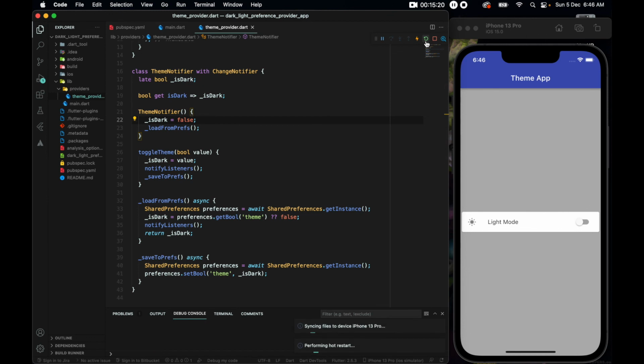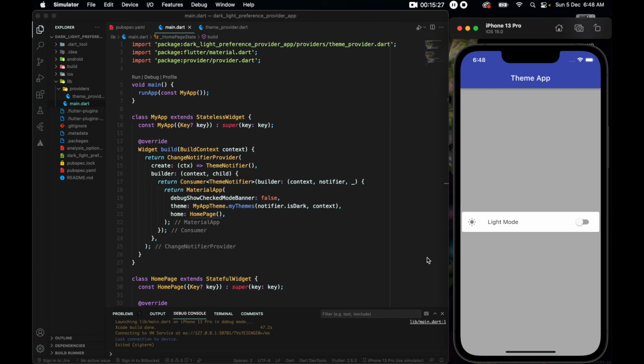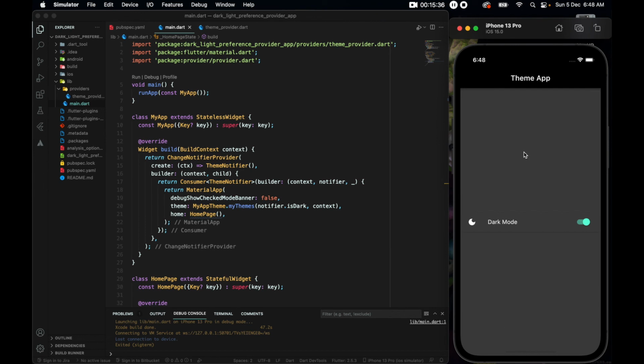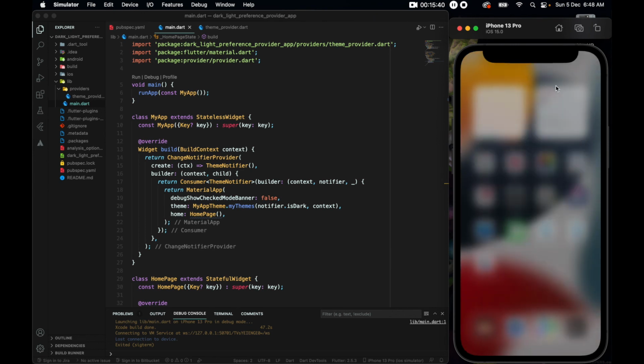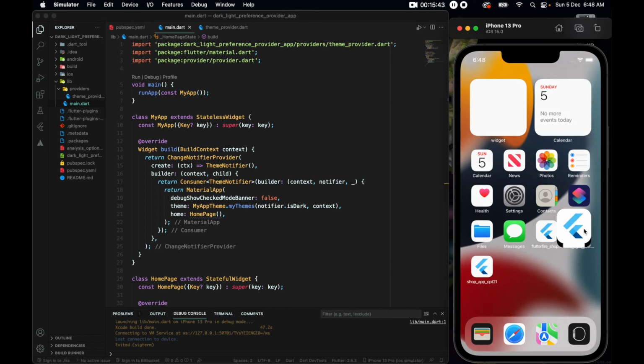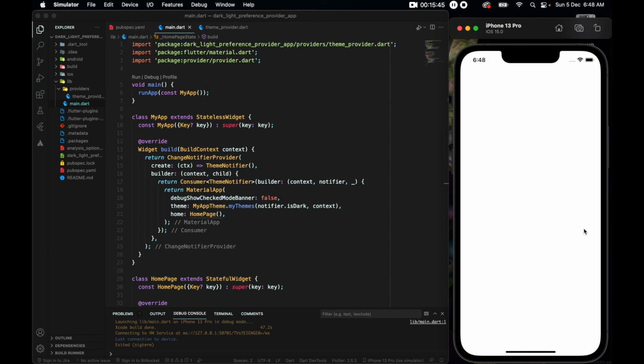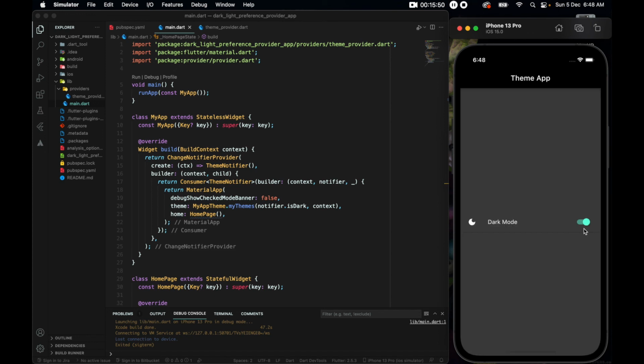Let us restart this app. I'll pause the video and stop it and rerun it again. Alright, what I've done is I have restarted the entire app, so I've stopped it and ran it again. So let's check. If I change it, you see we are in the dark mode, and if I turn it off and relaunch it, we should still be in the dark mode, and we are. So with that, let us conclude this video. I'll see you guys in the next one.